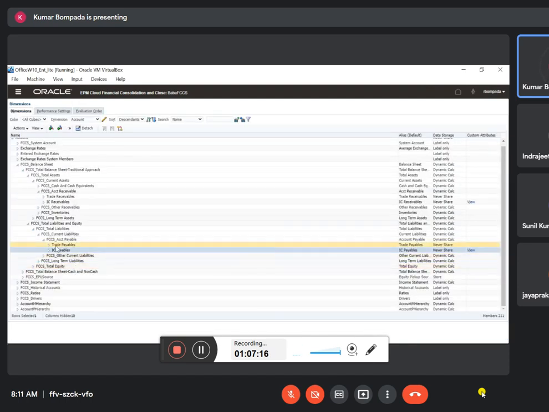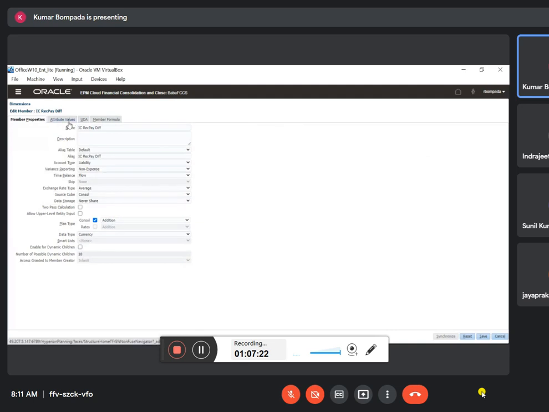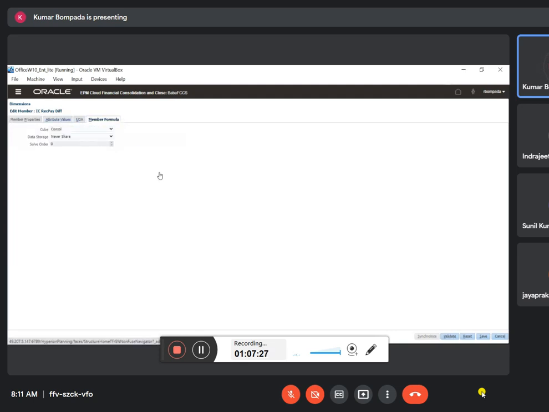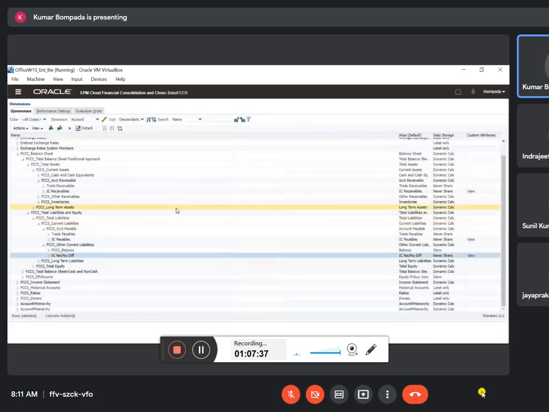Is plug account, yes, this is also correct. Then why is it not happening?